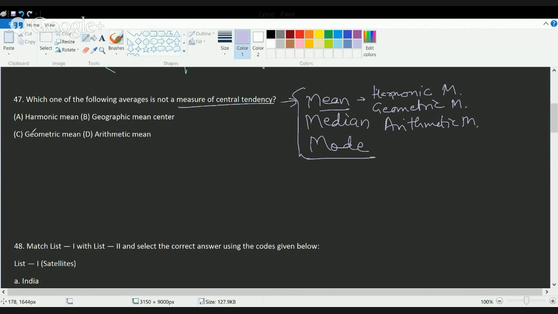So harmonic, geometric, and arithmetic would be included as measures of central tendency. But the question asks which of the following is not a measure of central tendency. So the answer would be B, that is geographic mean center.